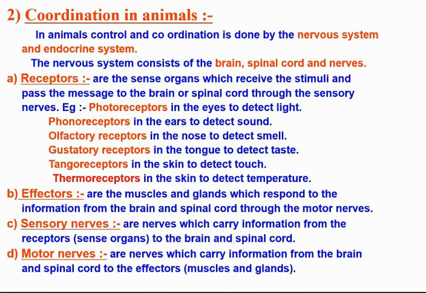Effectors are the muscles and glands which respond to the information from the brain and spinal cord through the motor nerves, whereas sensory nerves are the nerves which carry information from the receptors, that is the sense organs, to the brain and spinal cord. Motor nerves are the nerves which carry information from the brain and spinal cord to the effectors, that is muscles and glands.